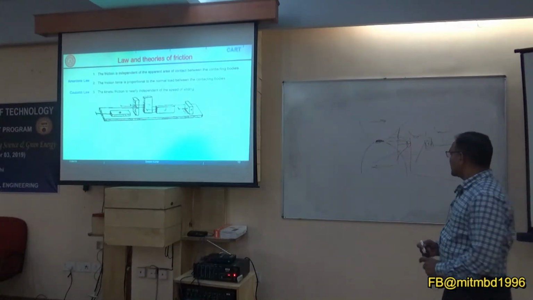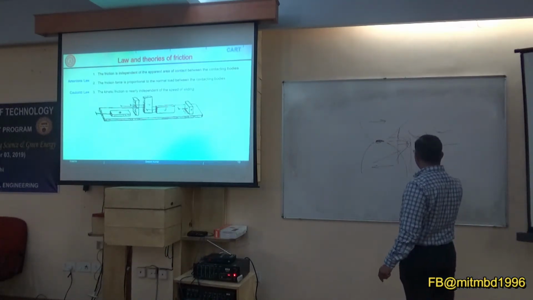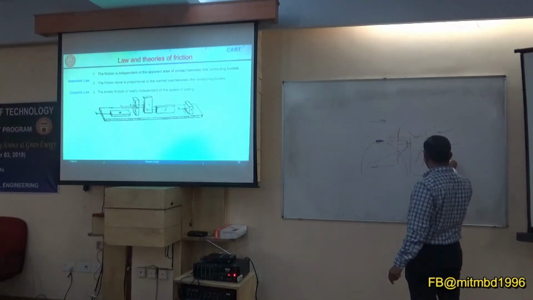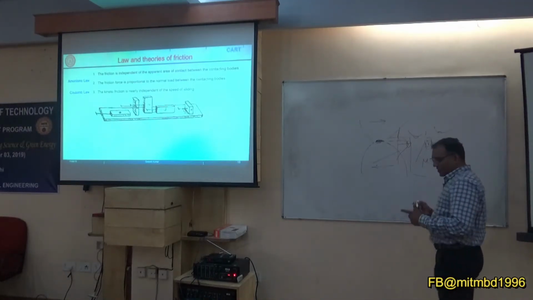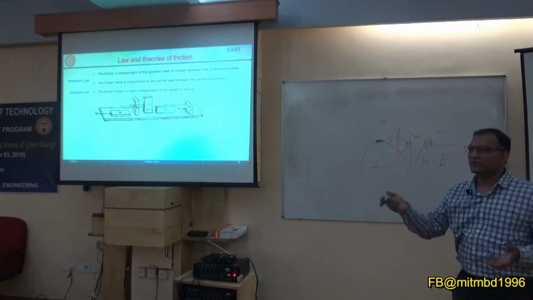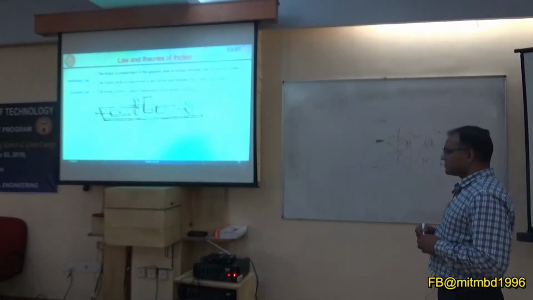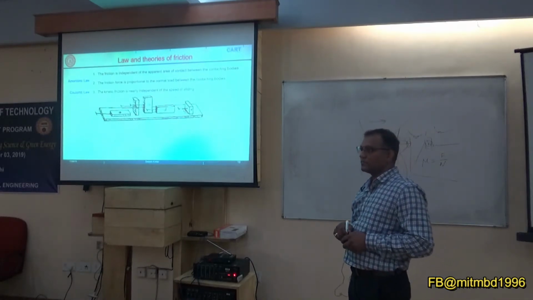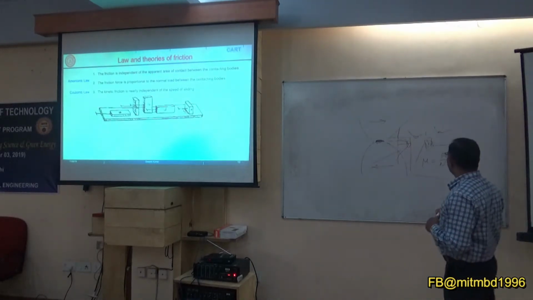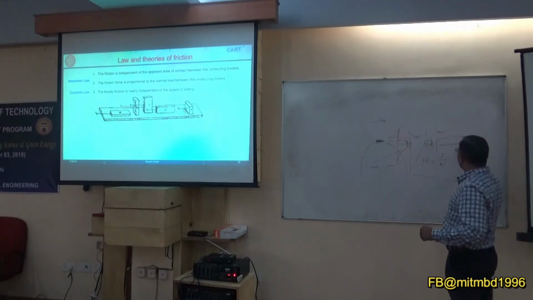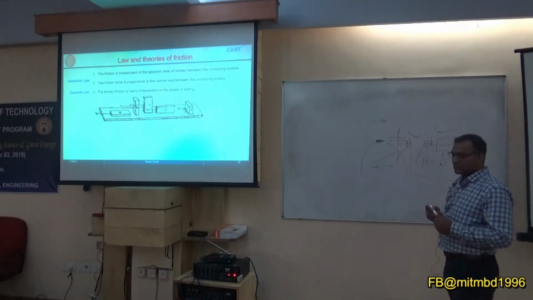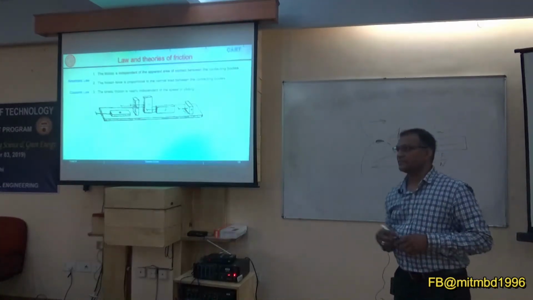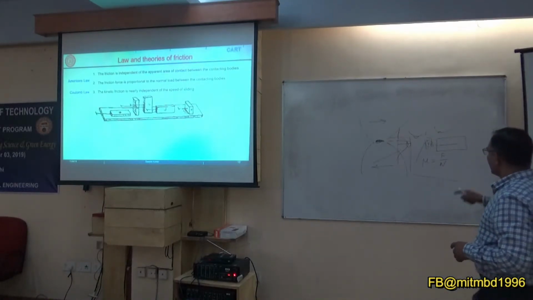Normally we talk mu equal to F upon N. F is friction force and N is your normal load. So what does it mean? This is kinetic friction. In this regime only we are talking about. When we are moving, it's kinetic friction.